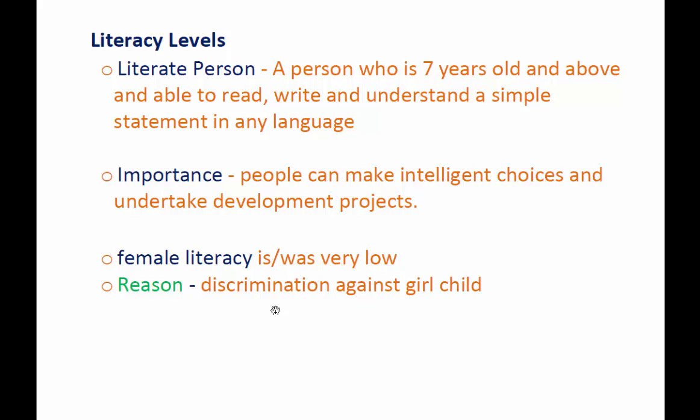So we should not discriminate against the girl child. We must treat them equally as members of our nation. So that is one of the reasons, if asked in the exam, why female literacy is low in India: because of the discrimination against the girl child.